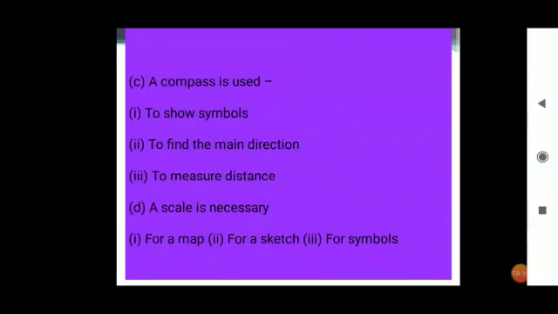Now the next, third one. A compass is used to show symbols? No. To find the main directions? Yes. To find the main direction we need the compass. Okay, and the needle, that needle we can see from north to south. Yes. So now the next one, fourth one is, a scale is necessary. Now scale is necessary for what? For a map, for a sketch, or for symbols? For a map. Okay, the scale is necessary for a map by which we can see the distances properly.